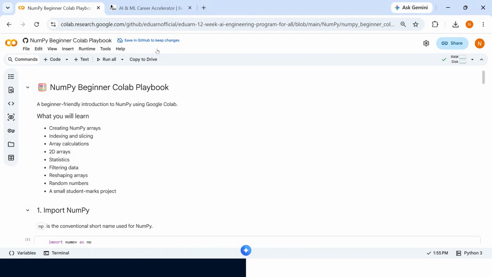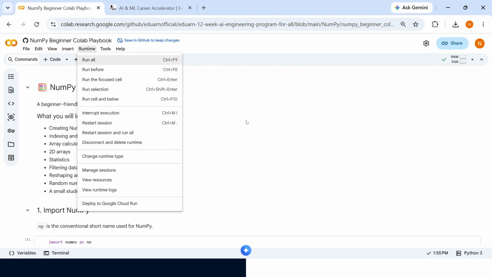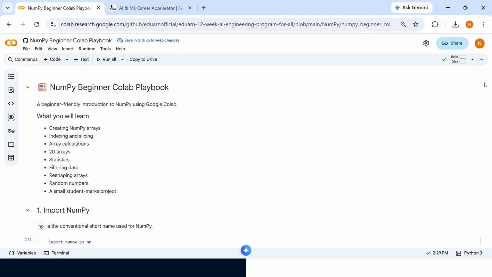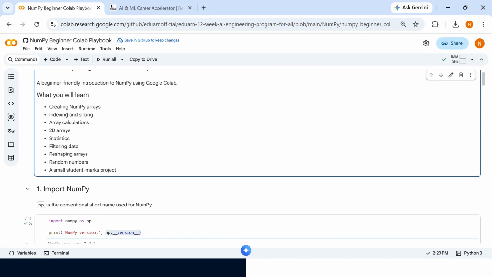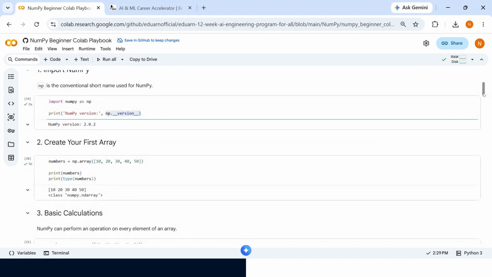Demo time. For this demo, I have prepared one Google Colab notebook with some basic examples for beginners. I'll run all the code from A to Z using Run All to save time. We will see a beginner-friendly introduction to NumPy using Google Colab: creating a NumPy array, indexing, slicing, two-dimensional arrays, statistics, and a small project as well.